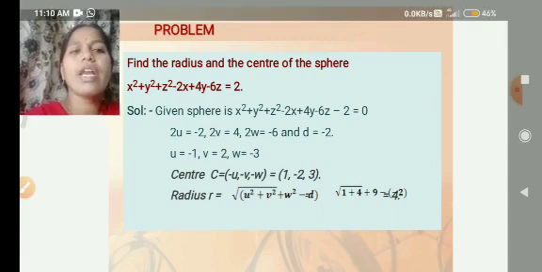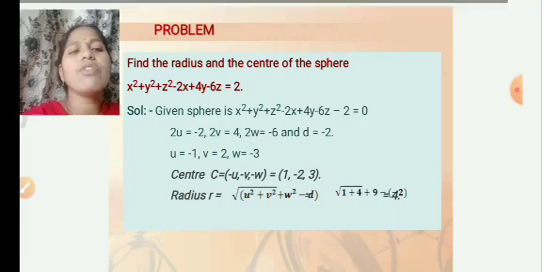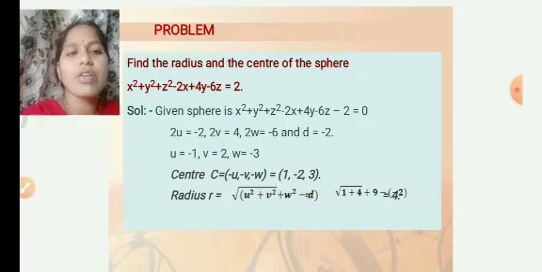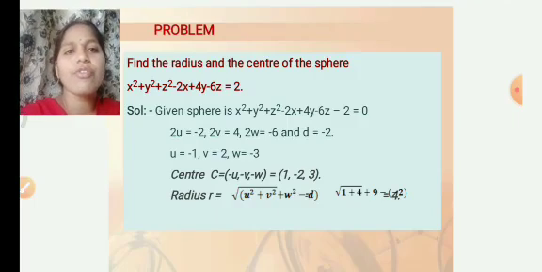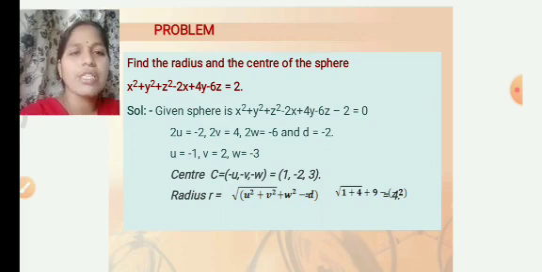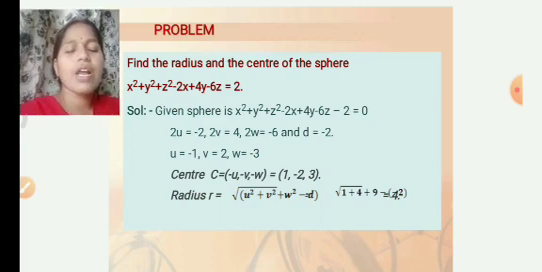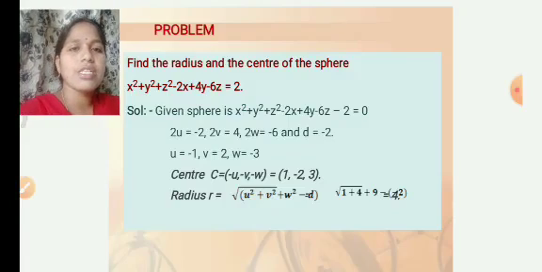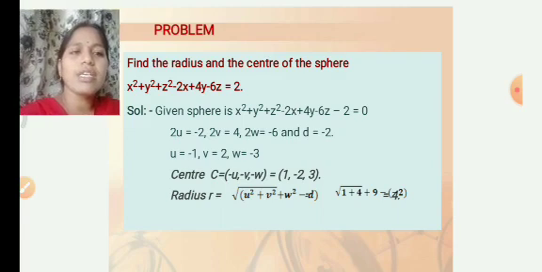We have to get the equation: 2u is equal to minus 2, so u is equal to minus 1; 2v is equal to 4, so v is equal to 2; 2w is equal to minus 6, so w is equal to minus 3; and d is equal to minus 2. What is the center of this sphere? We have to compare the equation. The center of this sphere is minus u, minus v, minus w. Minus of minus 1 is 1, minus 2, minus of minus 3 is 3. That means the center of this sphere is 1 comma minus 2 comma 3.